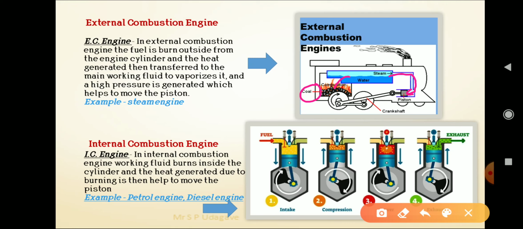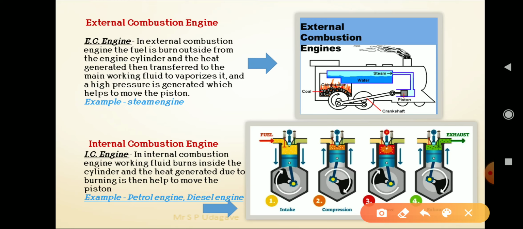Next, the internal combustion engine. In the internal combustion engine, the working fluid is burned inside the cylinder, and heat is generated due to the burning, which helps to move the piston. Examples are the petrol engine and the diesel engine. Internal combustion engines vary as 2 stroke and 4 stroke. We can take the example of the 4 stroke, which is most commonly used.